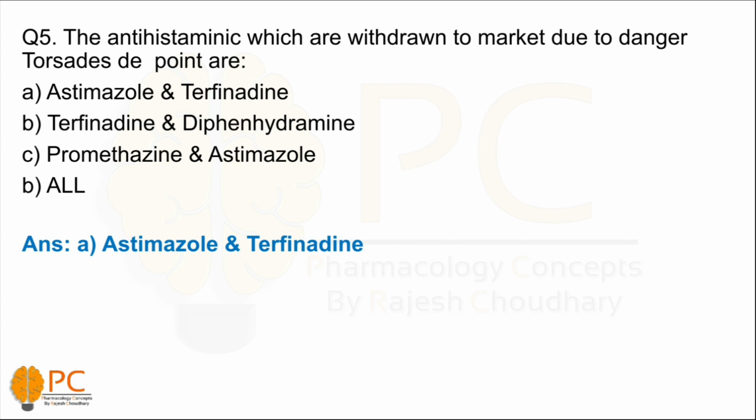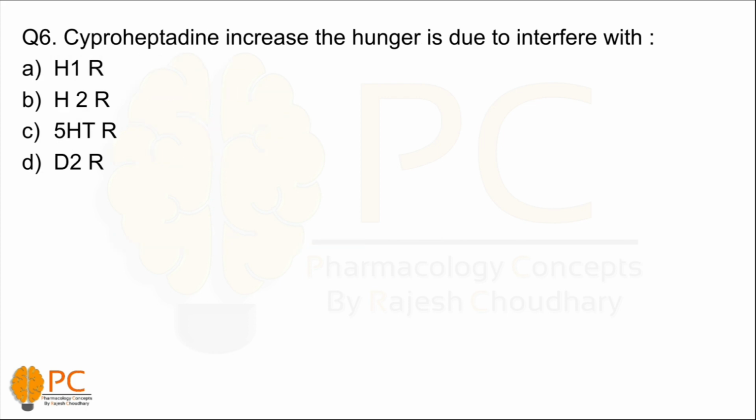Now take a look at question number 6. For this question, the answer is C, 5-HT receptors. Ciprofloxacin also interferes with 5-HT receptor activation. Basically they decrease the activity of 5-HT and therefore increase hunger.